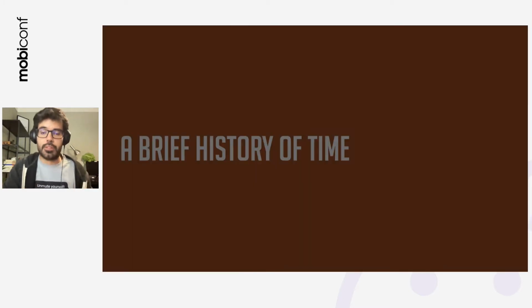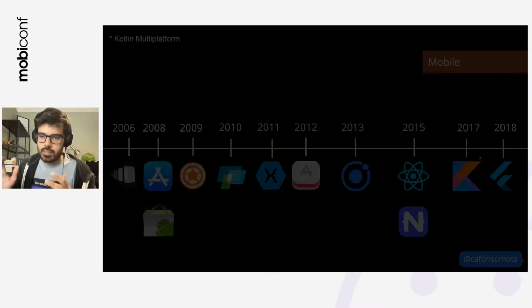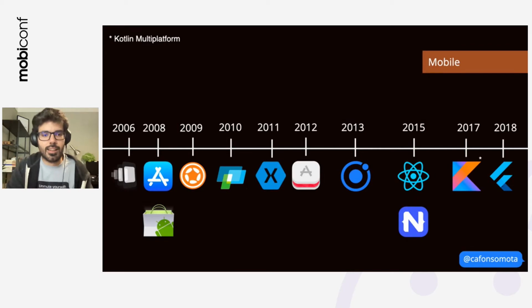A brief history of time. Since 2006, a lot of companies tried to sell us that they're going to save us time and money with this amazing framework that you're going to build once and run everywhere on all platforms. And we keep seeing new solutions for this. We started with PhoneGap, Xamarin, RubyMotion, Ionic, React Native, and now we have Kotlin Multiplatform and Flutter.